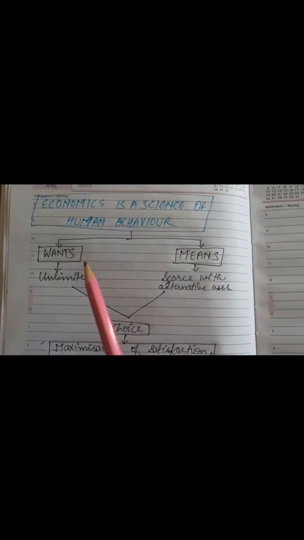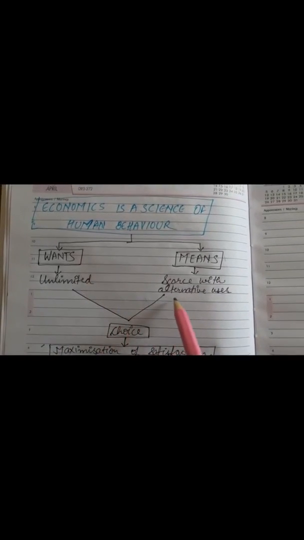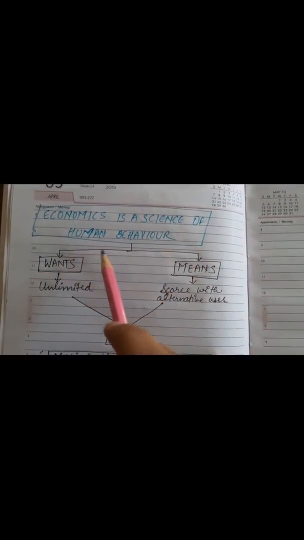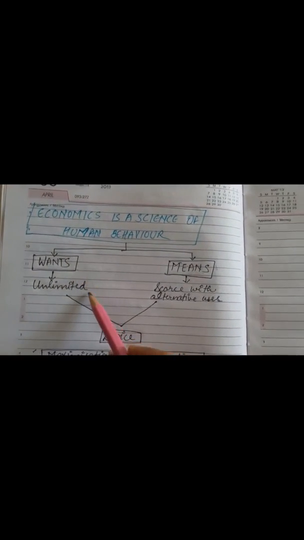Clear? Now here comes the next concept, that is, economics is a science of human behavior, which means that we study economics as a science in which we study human behavior. That is, how humans behave in different kinds of situations with their unlimited wants and scarce means. Clear? This we have done earlier also, that our wants are unlimited.